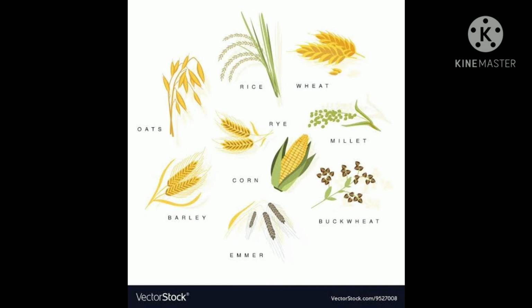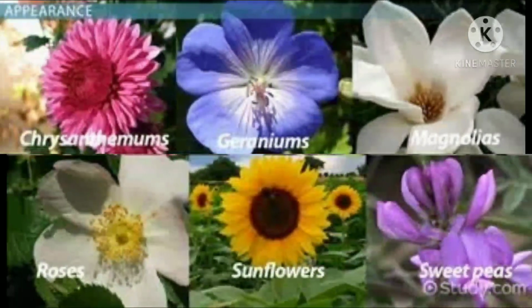Here are the main examples for monocots: rice, wheat, barley, maize, jowar, bajra, etc. Generally, all the cereals come under monocots, and coconut also comes under monocot.